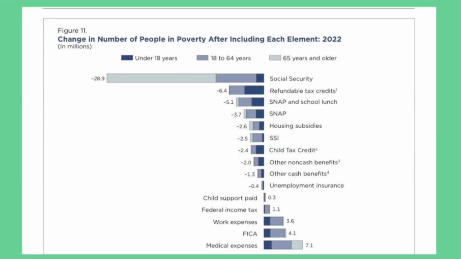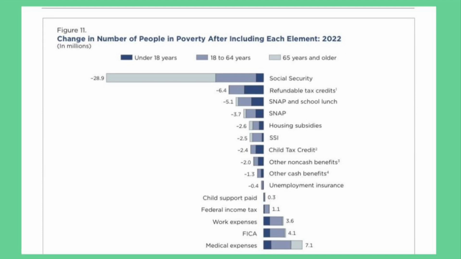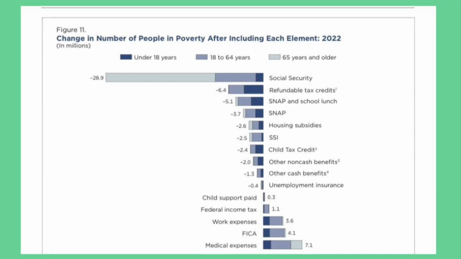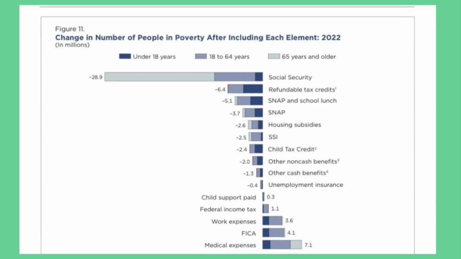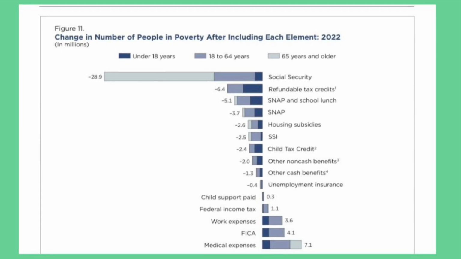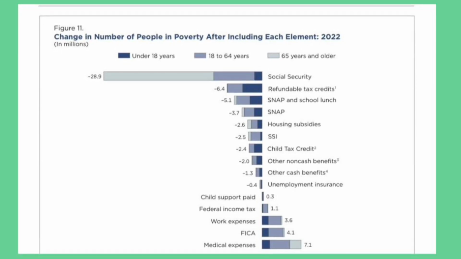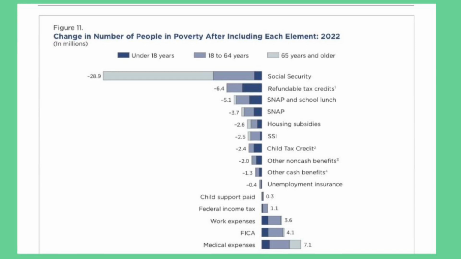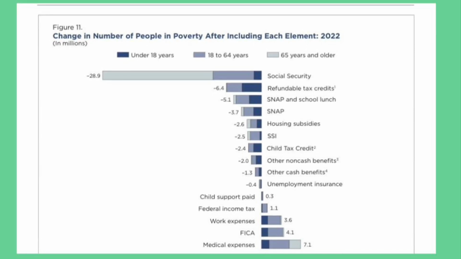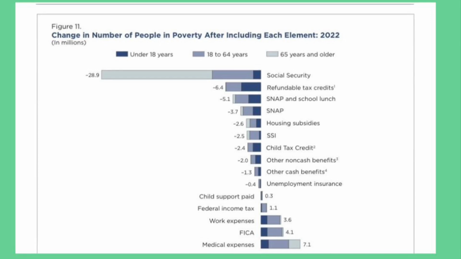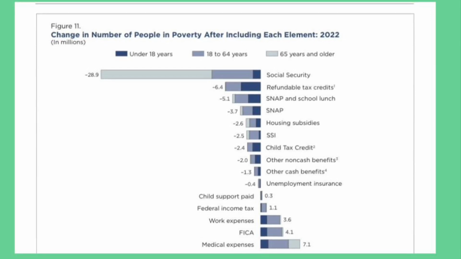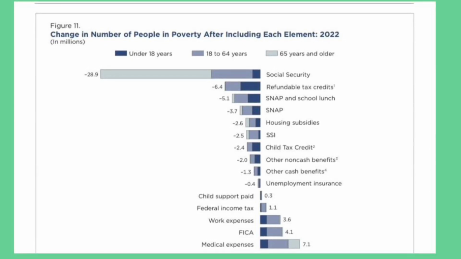Lastly, take a look at this model, used in Schreider's article, Poverty in the United States, which greatly shows the positive impacts that non-cash benefits had on poverty. For example, as shown on the top bar, Social Security benefits lifted 28.9 million people above the poverty line. In addition, programs such as SNAP and school lunch moved 5.1 million people out of poverty. These are just two of many examples from Schreider.